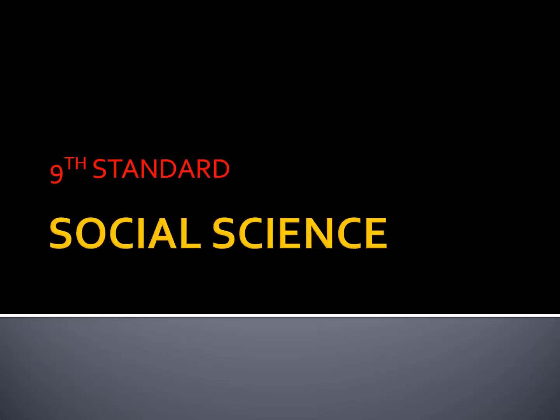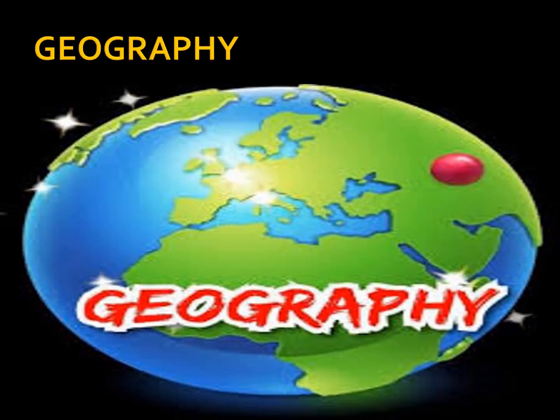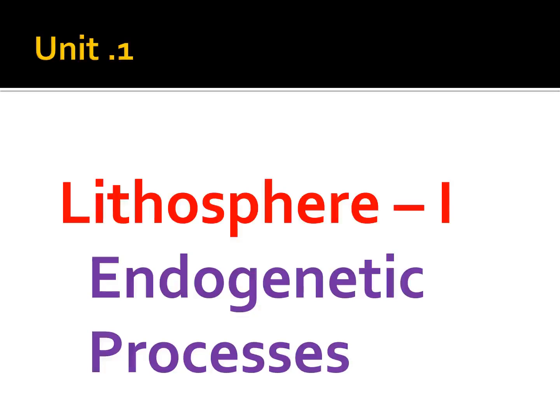Let's start our social science class. Geography, Unit 1, Lithosphere 1, endogenetic process. Book page number 157. Take your book, open your book, page number 157.